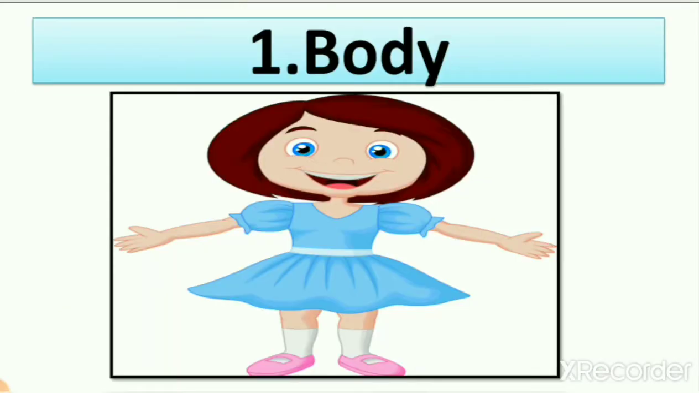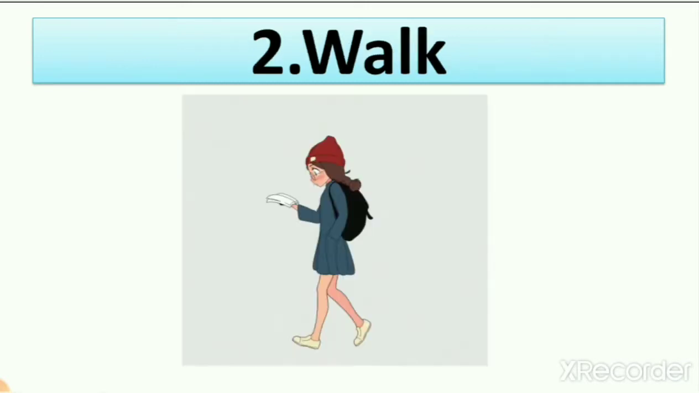So let's start. Number 1, body. When we learn about body parts, we learn that different types of body parts join together and make one structure. This is known as the body. Here you can see the picture of one girl. So you can understand that it is our body. Then walk, we use our legs to walk. Here you can see with this picture that one girl is walking, right?